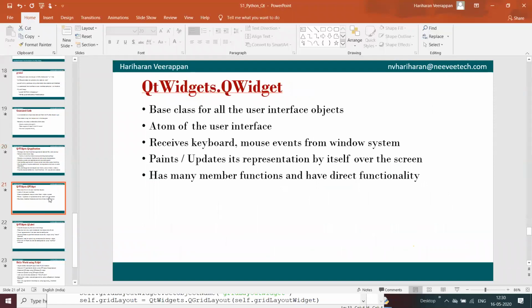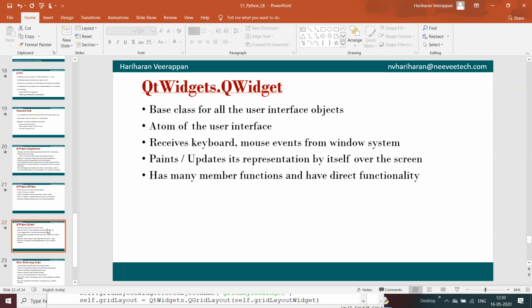And QWidget is the base class for all the user interface classes. Every class, like a button or anything else, gets derived from that. QWidget receives keyboard or mouse events and refreshes the UI accordingly.